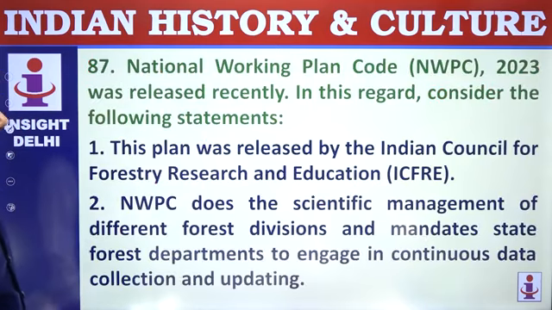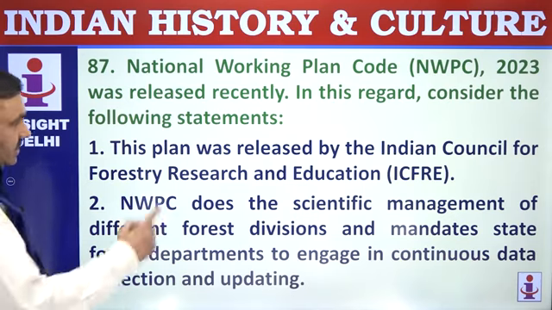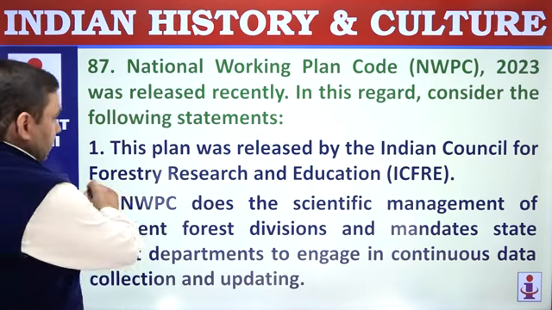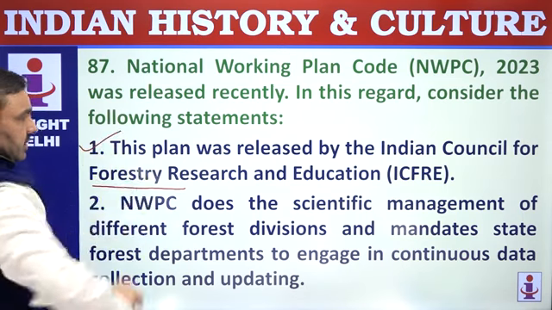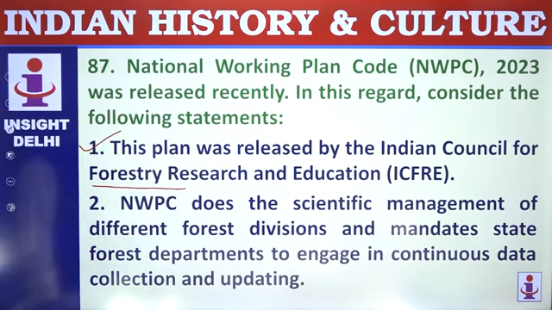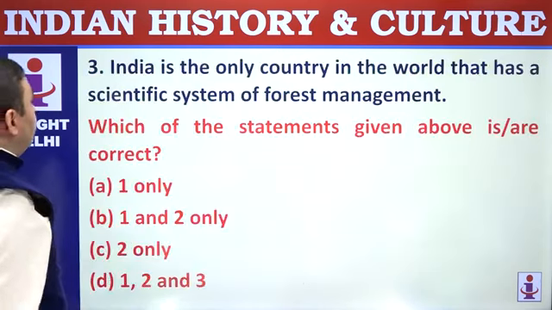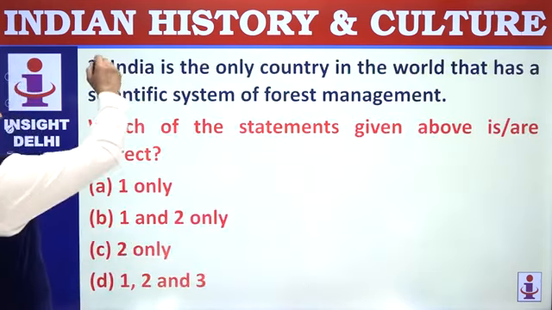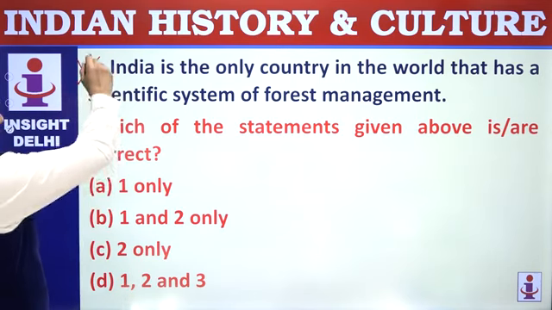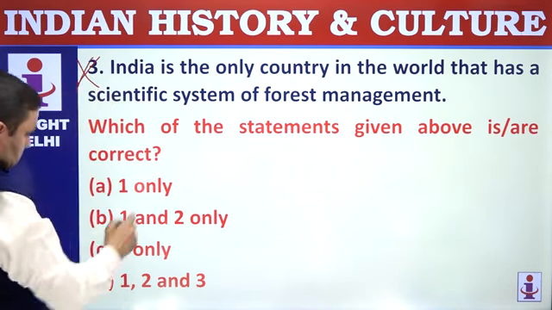87. National Working Plan Code (NWPC) was released recently. What is this? This plan was released by Indian Council of Forestry Research and Education. That's correct. NWPC does the scientific management of different forest divisions. That's correct. India is not the only country. There are many others, particularly in Europe. So this is wrong here. 1 and 2.